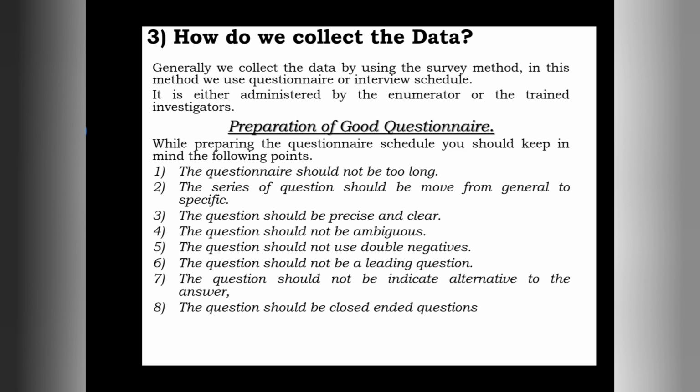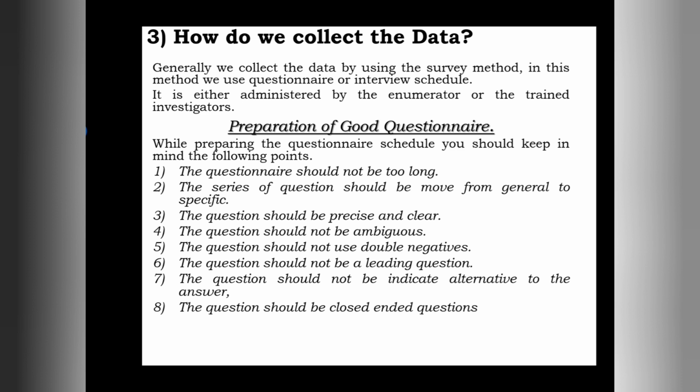So this is what the second point means. The order of the questions should move from general to specific. Thereafter, the questions should be precise and clear. Whatever questions we use in the questionnaire should be precise and clear, and should not be too long. If a question is too long, what happens? The respondent may get confused, or may not be able to understand. That's why the question should be precise and clear.